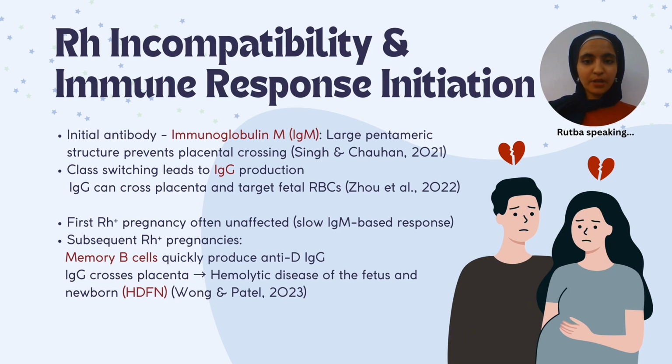Now, here's the critical part. The first Rh positive pregnancy is usually unaffected because this immune response takes time and is mostly IgM based. But in any subsequent Rh positive pregnancies, the memory B cells quickly react and produce IgG anti-D antibodies. These antibodies can cross the placenta, attack the fetus's RBCs, and potentially cause a serious condition called hemolytic disease of the fetus and newborn, or HDFN for short.